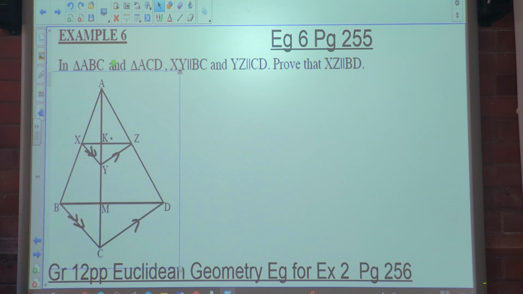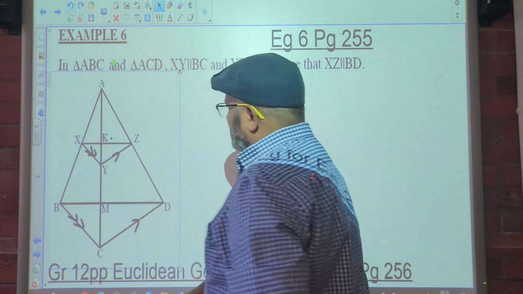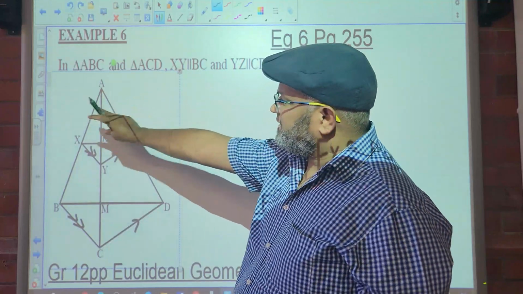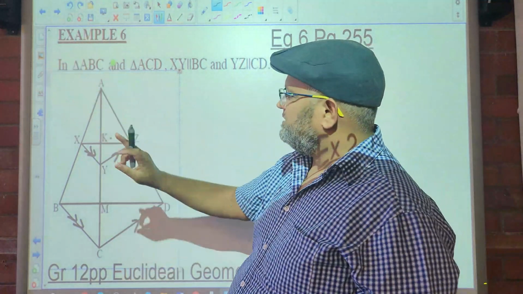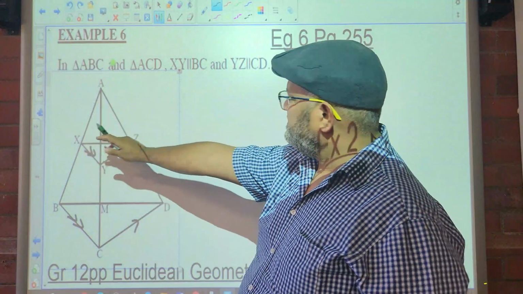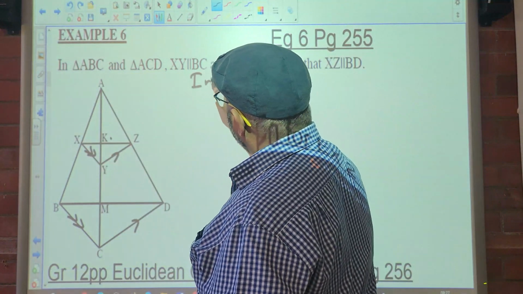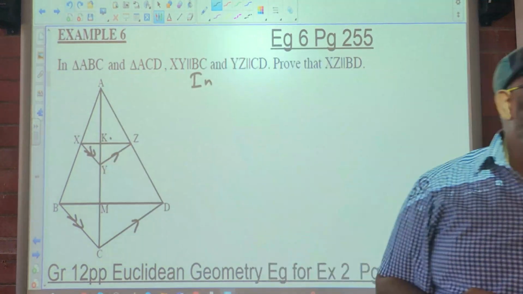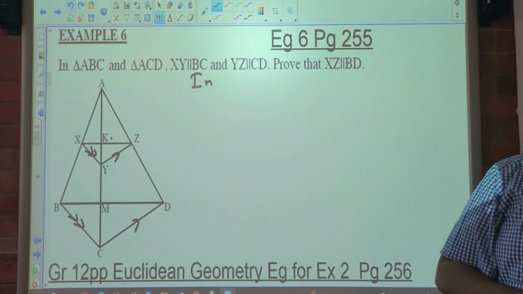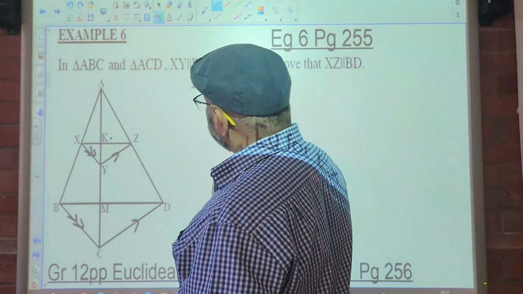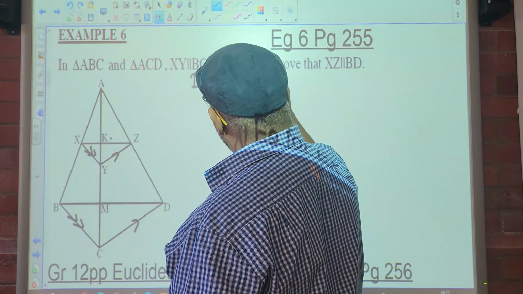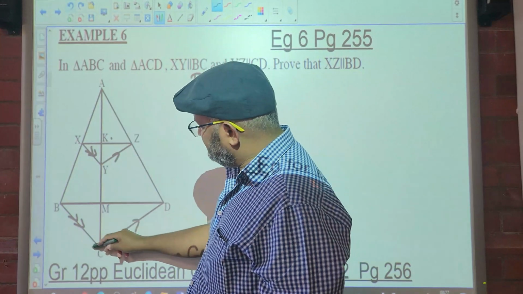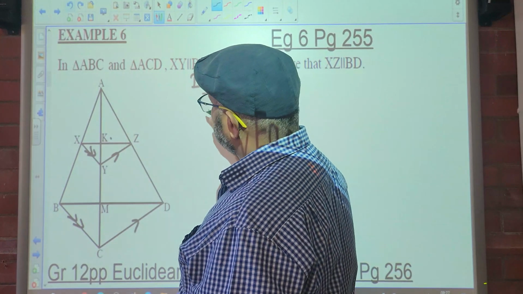Let's just take that again. Because we're working in two different triangles, and there's more than one triangle here, we name the triangle. In the previous sum, it was only one triangle I was working in. In triangle ABC, what can we say?